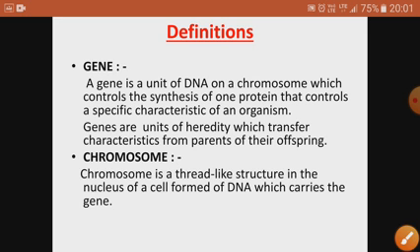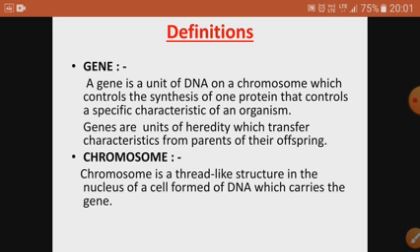So genes are the unit of heredity which transfers characteristics from parents to their offspring. So how have we got similar characters from our parents? Because of the genes, because genes are the unit of heredity, and heredity is the transmission of the characters from the parents to the next generation.